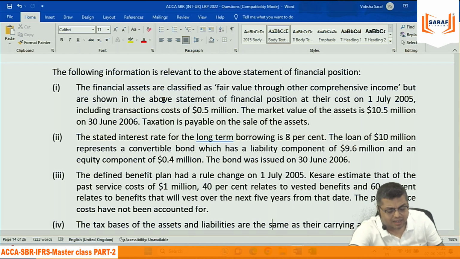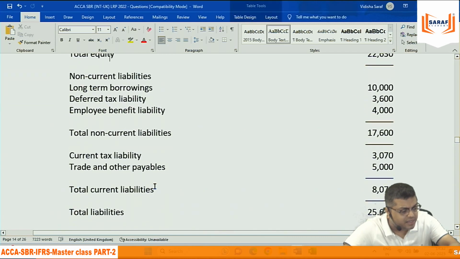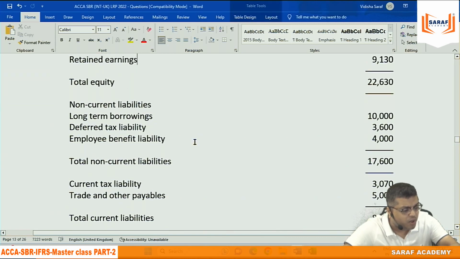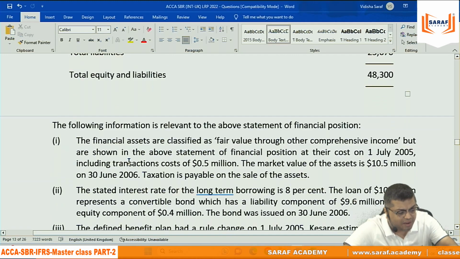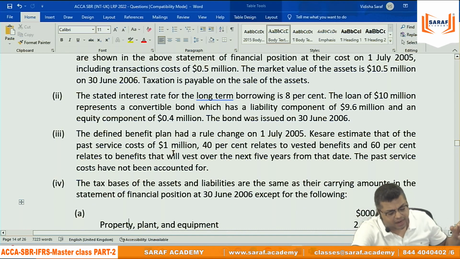We are concerned that if the scheme which has now changed had been there earlier, then up till now the expense would have been 1 million more. And we have not recorded that 1 million. So वो 1 million को हमें खर्चा लिखना है. So in the liability, they have not recorded this employee liability, कहाँ? Employee benefit liability. Employee benefit liability is 4,000. It should be 5,000 based on the changes. And since it is relating to the past, it will reduce your earnings also.